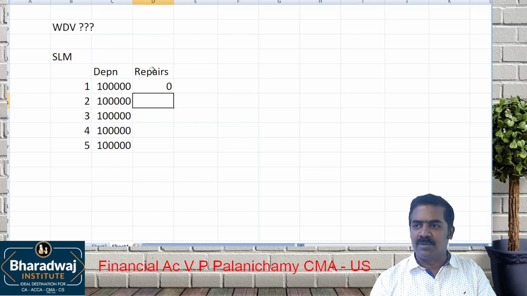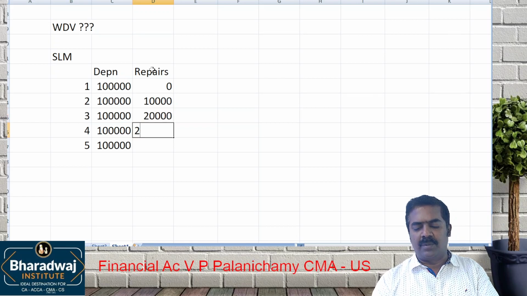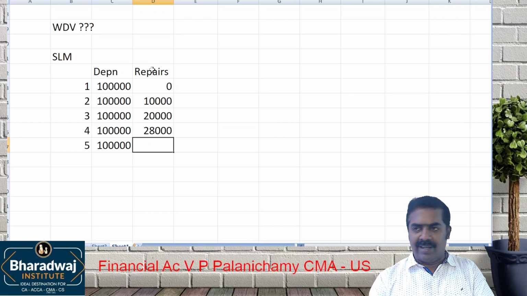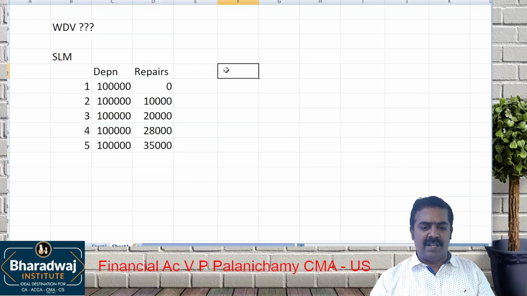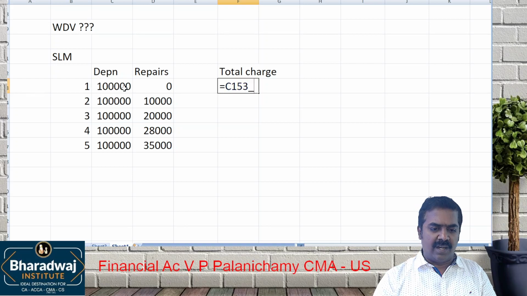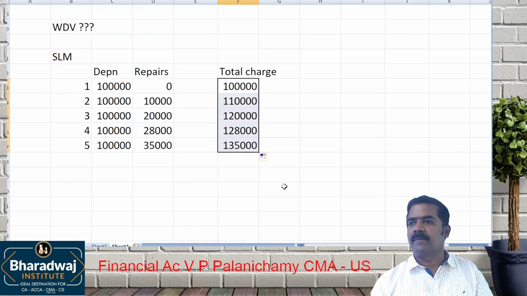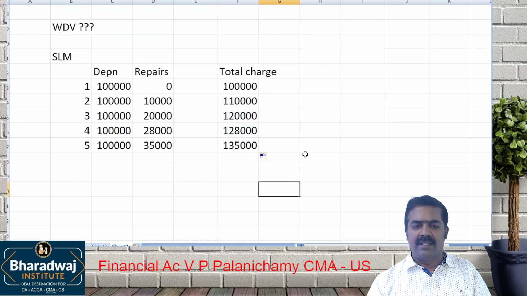No, zero. In the second year, it slowly starts at 10,000. Then gradually it becomes 20,000, then some 25,000, 28,000, then again some 35,000. It will increase. If you look at the total charge including repairs, 1 lakh plus 0, 1 lakh. The total charge increases.